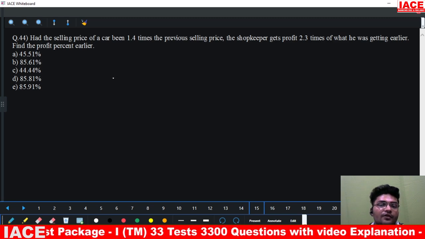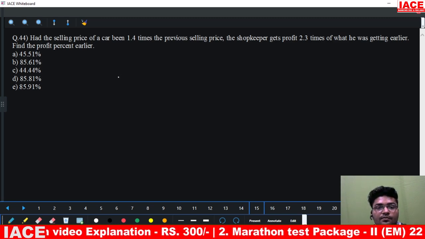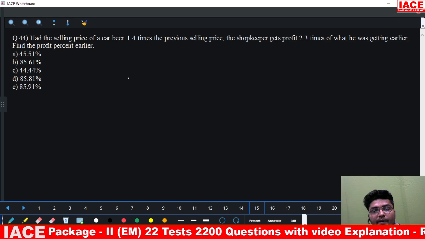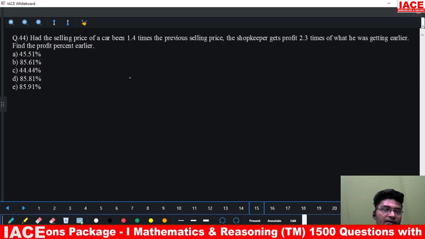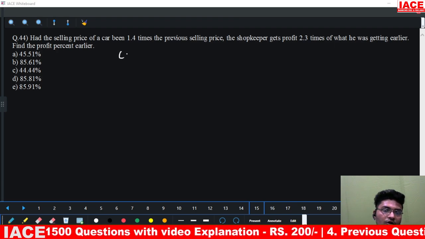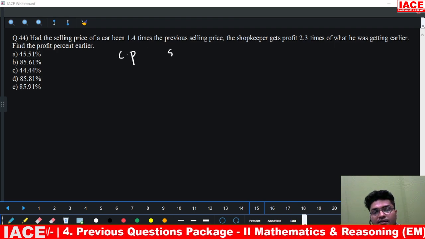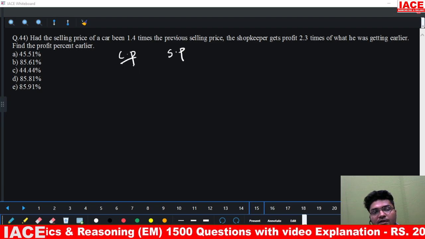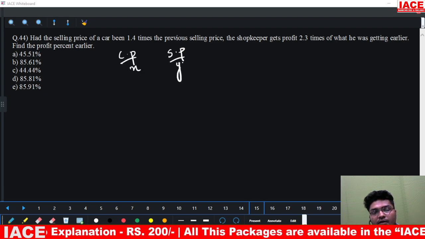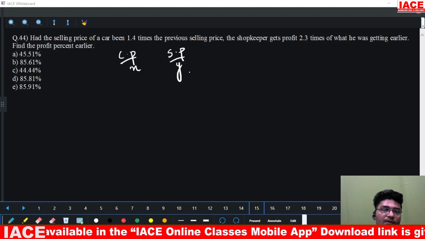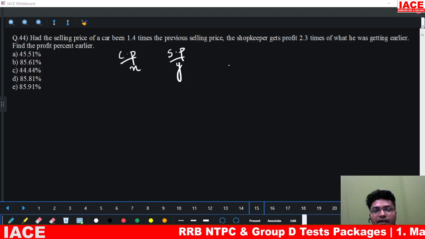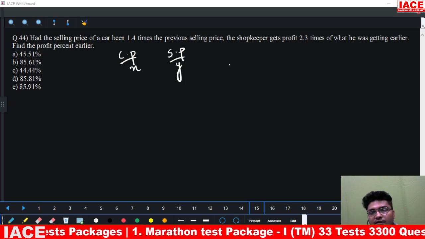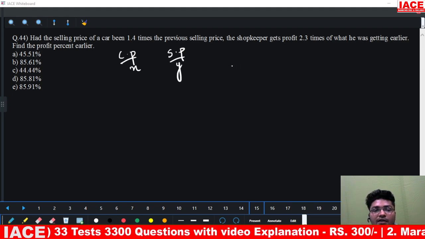Had the selling price of a car been 1.4 times the previous selling price, the shopkeeper gets profit 2.3 times of what he was getting earlier. So let us take cost price and selling price. Let this be some X and let this be some Y. Now, the selling price of a car being 1.4 times the previous selling price, the shopkeeper gets profit that is 2.3 times of what he was getting earlier.